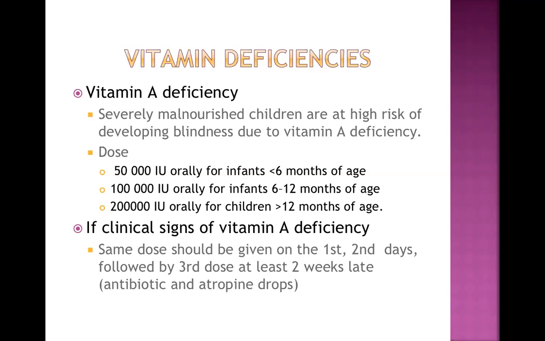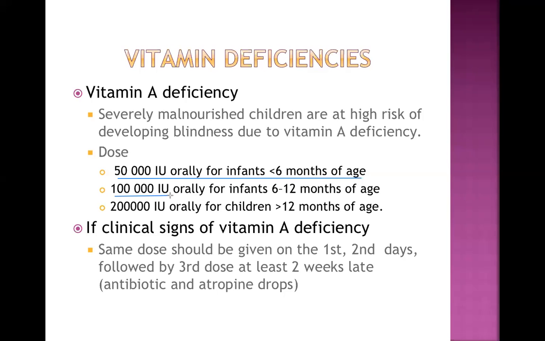Now see here. Severely malnourished children are at high risk of developing blindness due to vitamin A deficiency. There is no doubt about it. And this is the prophylactic dose. 50,000 international units is given orally for infants who are less than 6 months of age. And this is a very common question you will be asked in the exam, so I want my students to remember this. 50,000 international units orally for infants less than 6 months of age.